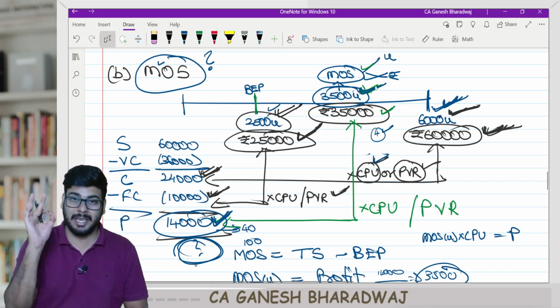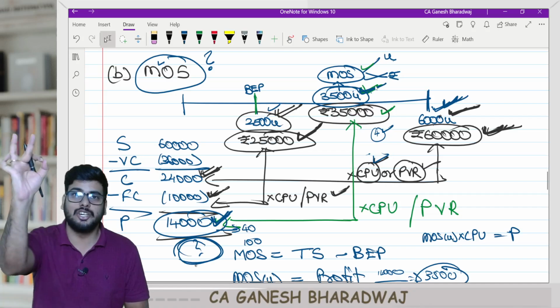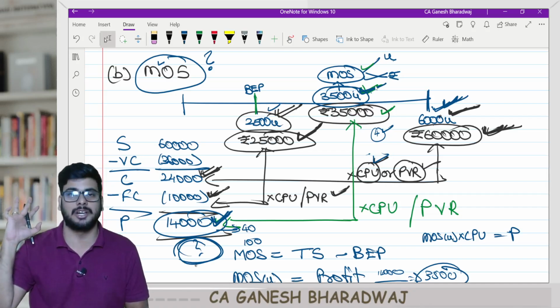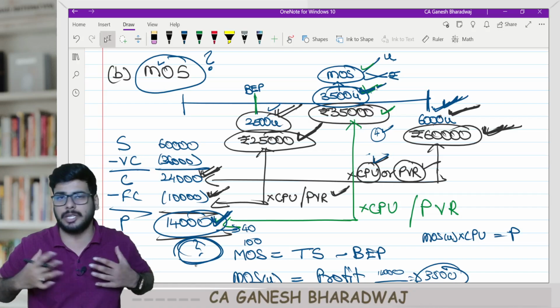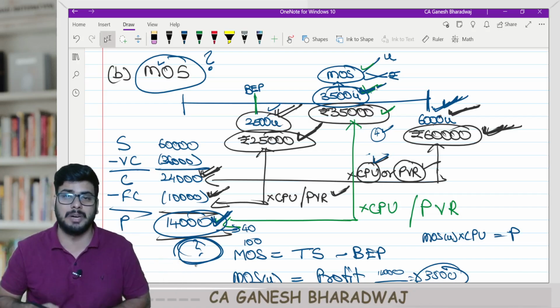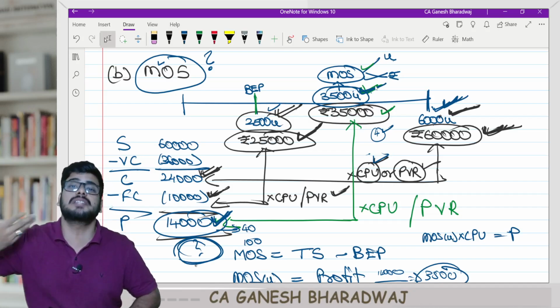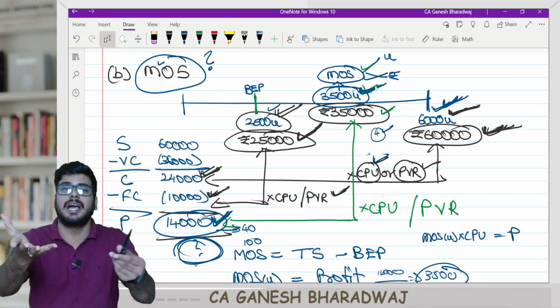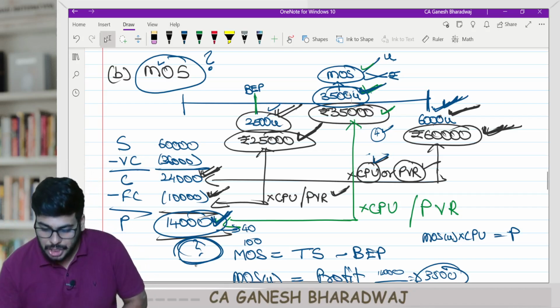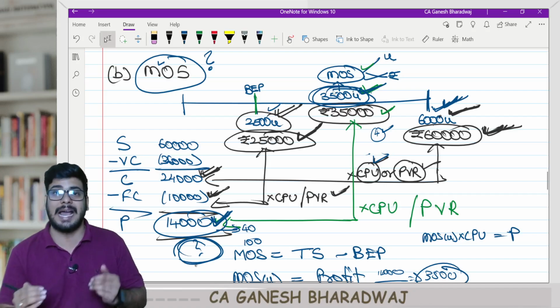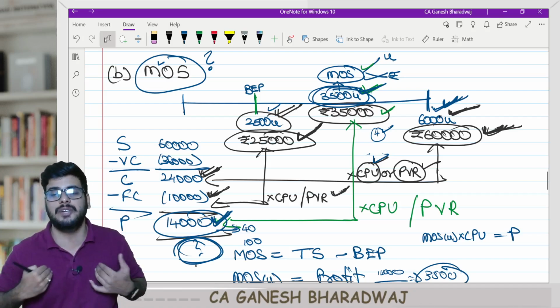In a worst case scenario, it can drop by 3,500 units. If it drops up to 3,500, it will not impact me much. But if it drops beyond 3,500 units, my actual sales will fall below 2,500 and I will be in a loss-making scenario. So I call this 3,500 as a margin of safety that I have got.